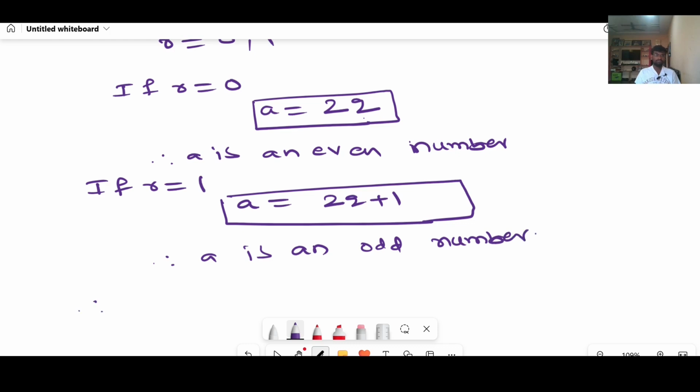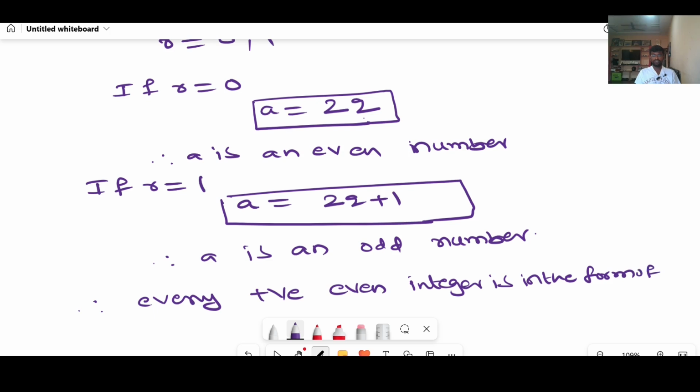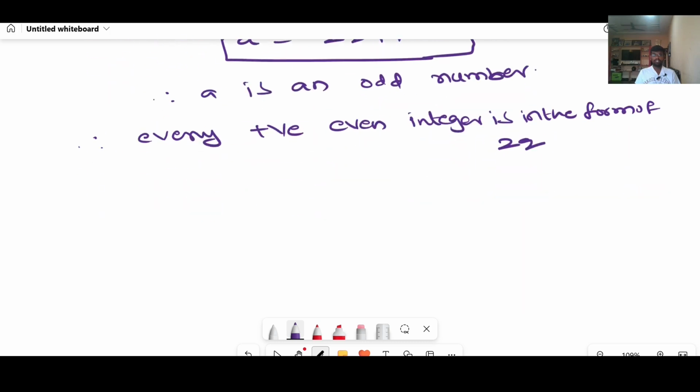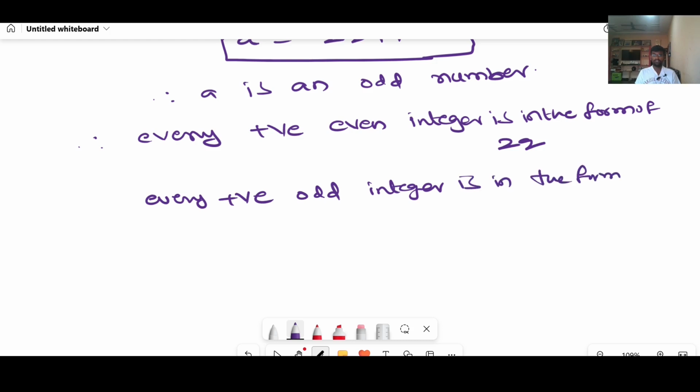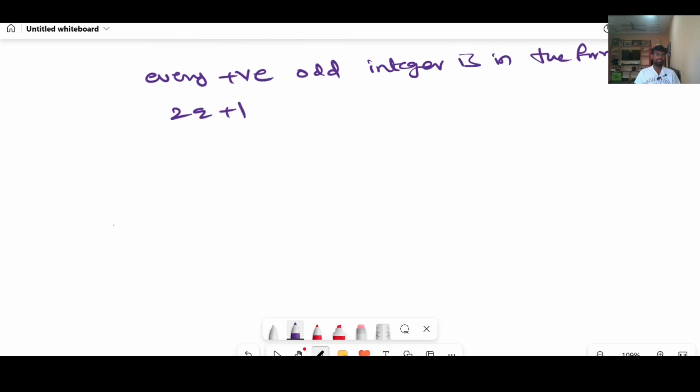Therefore, we can conclude that every positive even integer is in the form of 2q, and every positive odd integer is in the form of 2q plus 1.